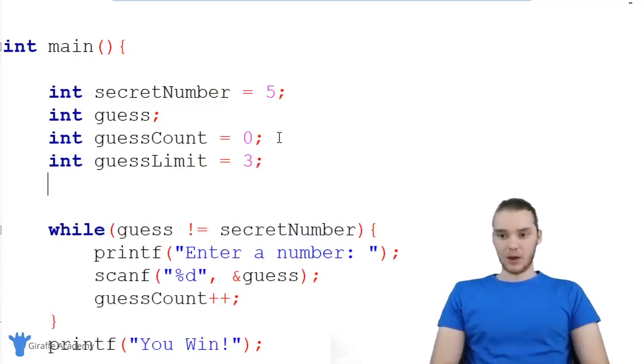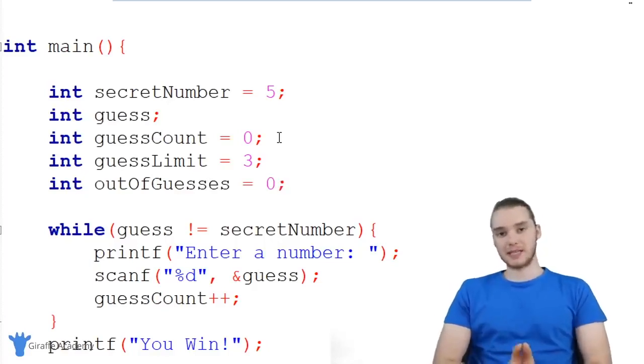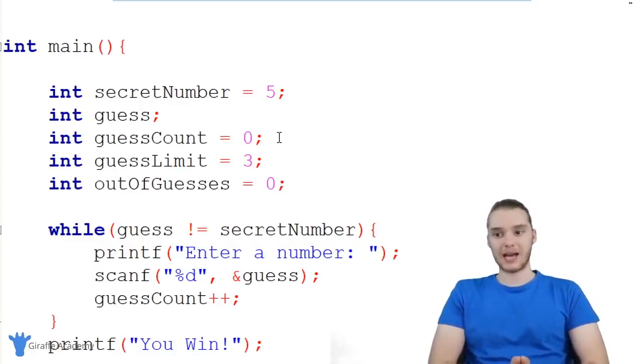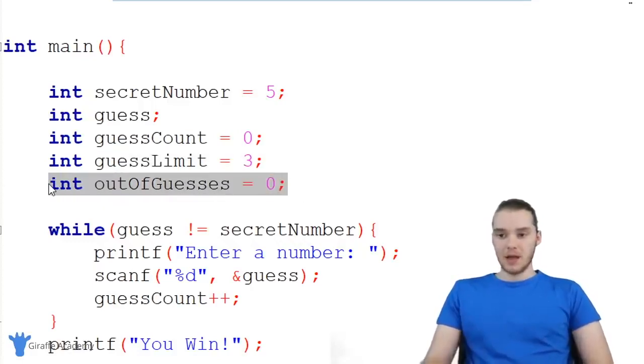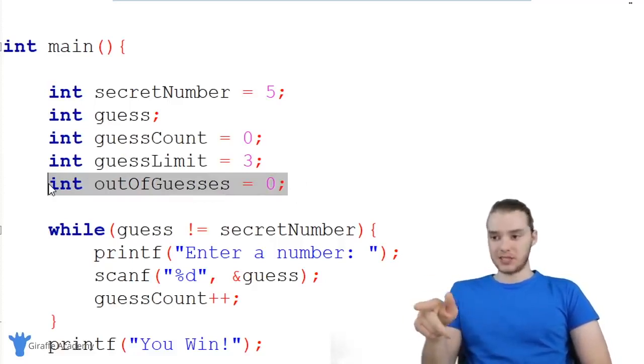And finally, we want to create one more variable. This is also going to be an integer, and I'm going to call this out of guesses. I'm going to set out of guesses equal to 0. Out of guesses will basically tell us whether or not the user has any more guesses. This might not be super clear what this is doing right now, but keep following with the video and you'll see how this comes into play. This is actually going to be really important.